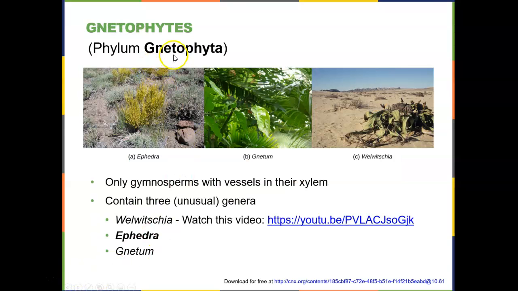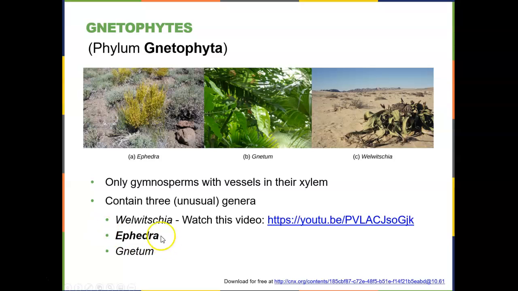The gnetophytes, or phylum Gnetophyta, are the only gymnosperms that have vessels in their xylem, and they fall into three very unusual groupings. They're called the ephedra, the gnetum, and the welwitschia.